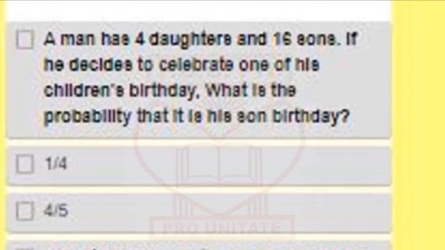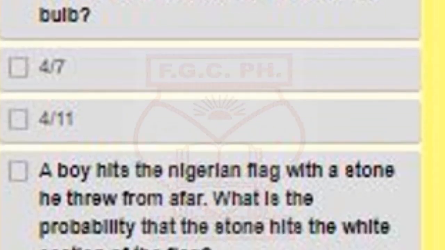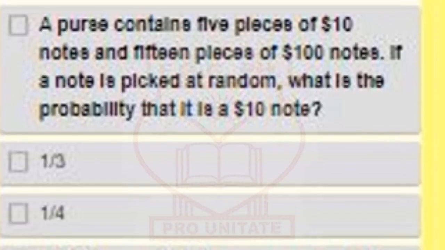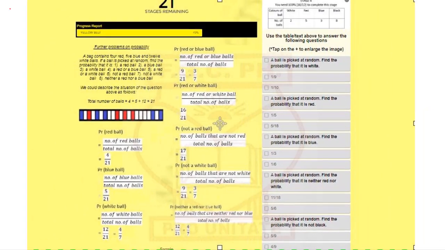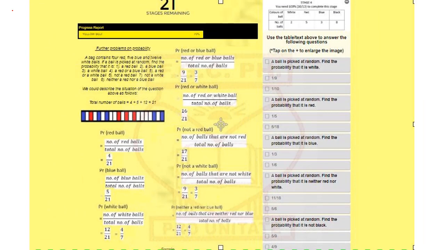Okay, these are the questions. Write them. You can pause the video right now and do them, and submit while you're submitting others. In this next episode, I want to show you what to do when you are faced with questions bordering on terms like or and neither, not, nor, and all such terminologies.